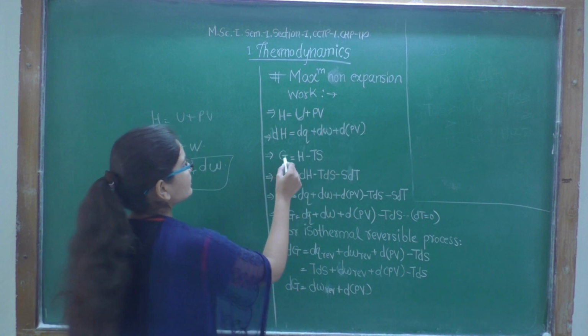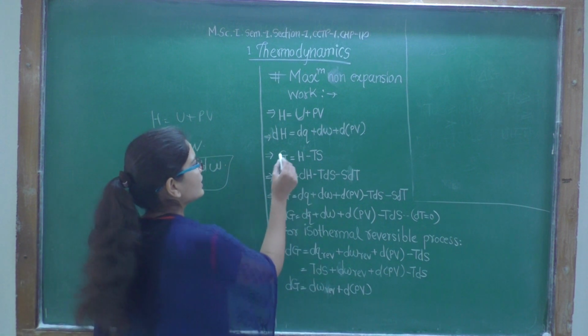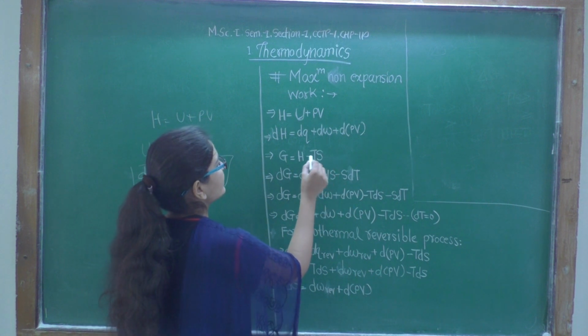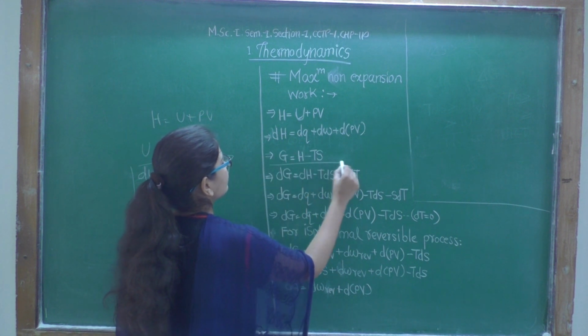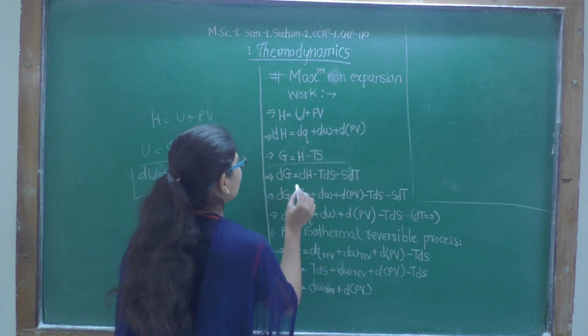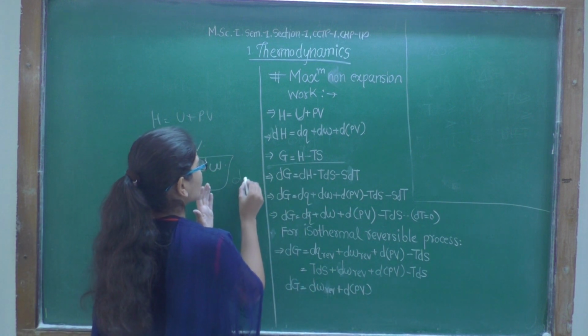Now we also know the Gibbs energy, the Gibbs function: G is equal to H minus TS, right? First of all we will take dG in the form of a derivative.